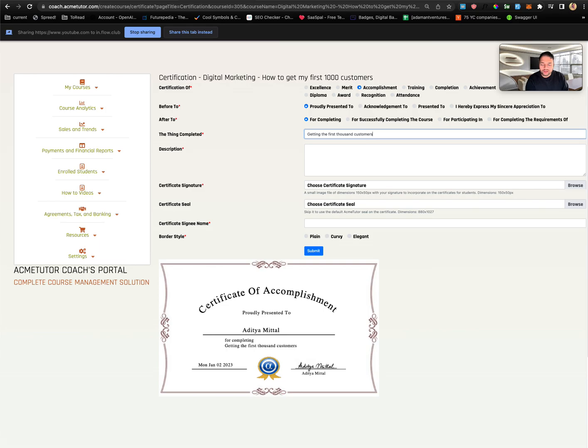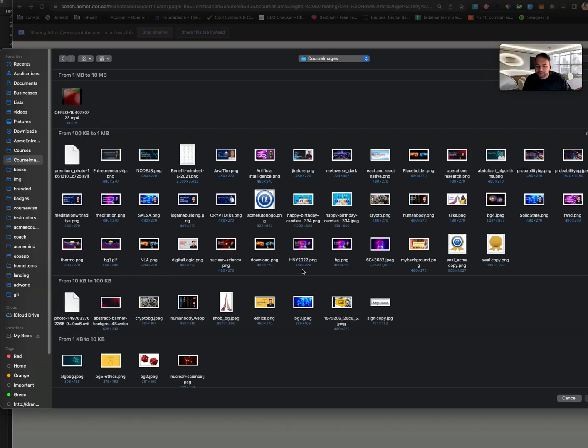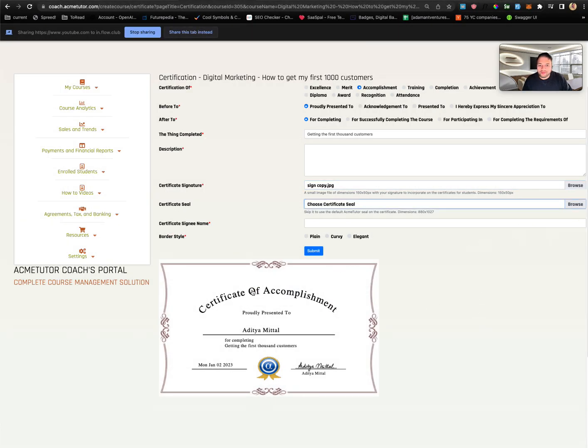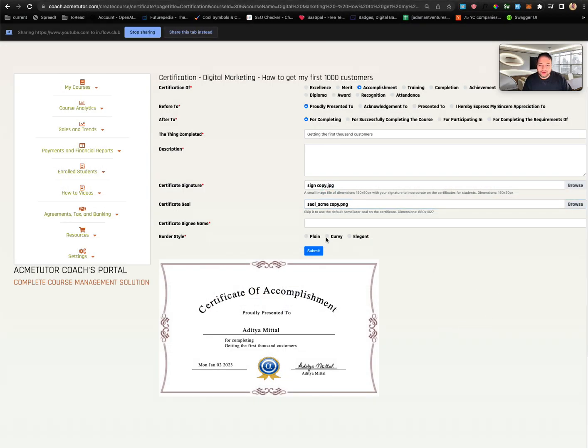1,000 customers. So as you can see, the certificate here has been generated on the fly. We're going to want to choose our signature as the instructor and the seal that we want to use. So here I will choose for my signature and my seal, and I will sign it with my name.